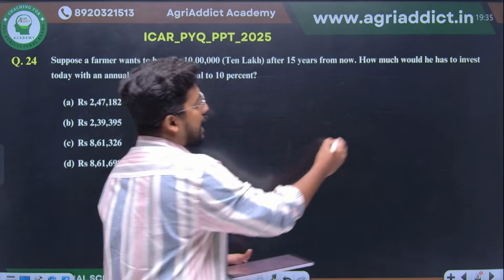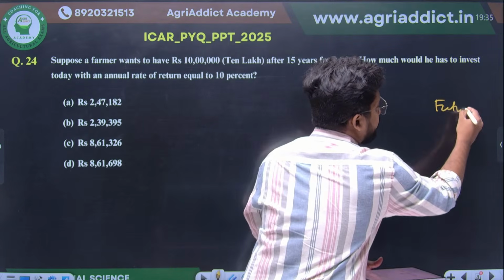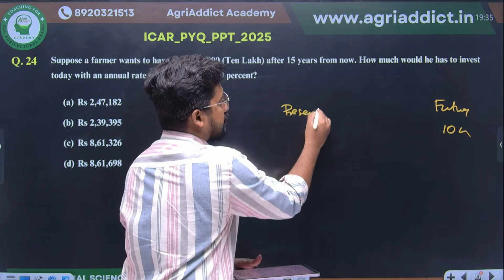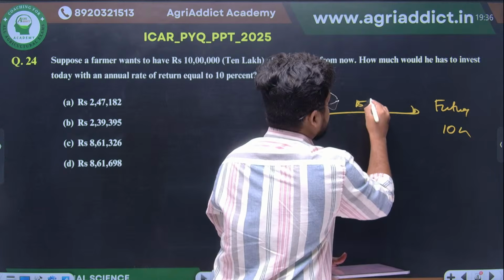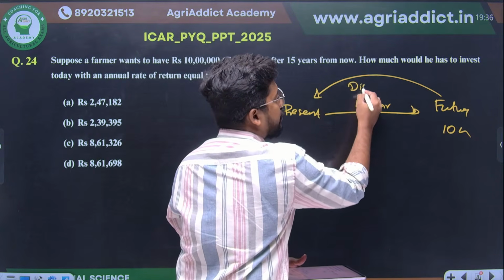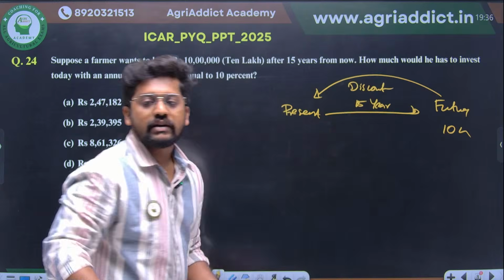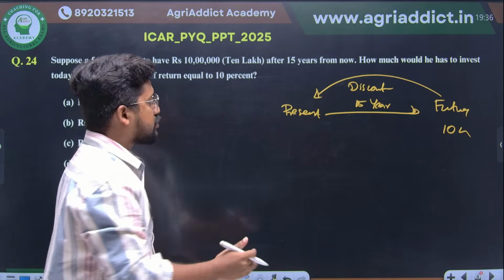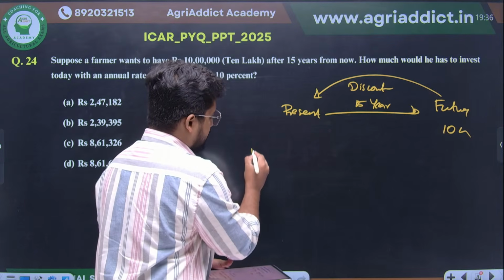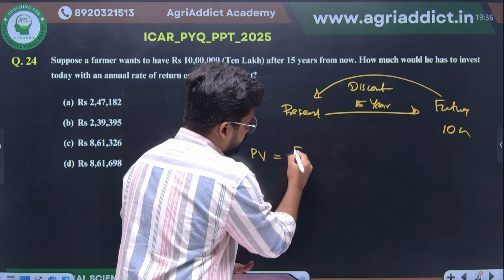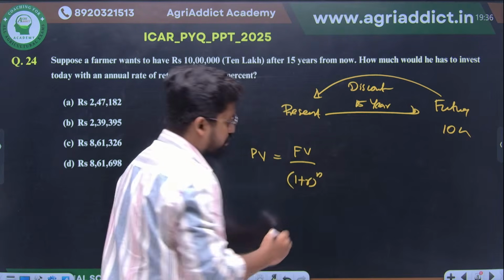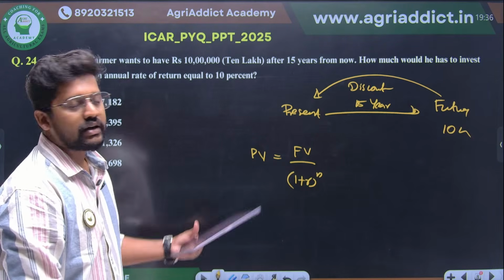So we have a future value here, which is actually 10 lakh. For the present, we have 15 years, so we have to calculate it back. This is none other than your discounting. So our theory is clear here. What is the mathematical formula? The present value is your future value divided by 1 plus the rate of discount raised to the time period. This is your discounting formula.